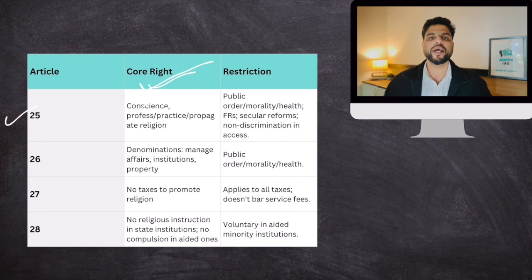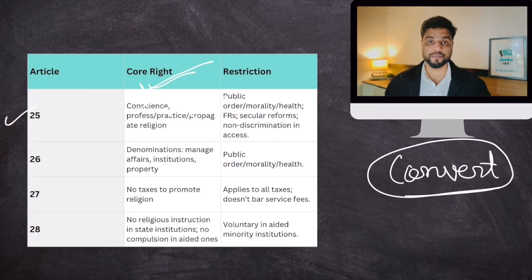Then, right to profess, practice, and propagate religion. Right to profess means you can openly say that you profess this religion. To practice, openly practice religion. And propagate. Propagate means you tell other people about the good things in your religion. But remember, the right to propagate religion is not equal to the right to convert people to your religion. These are two different things. Now, there are reasonable restrictions that are applicable on this: order, morality, and all these things.